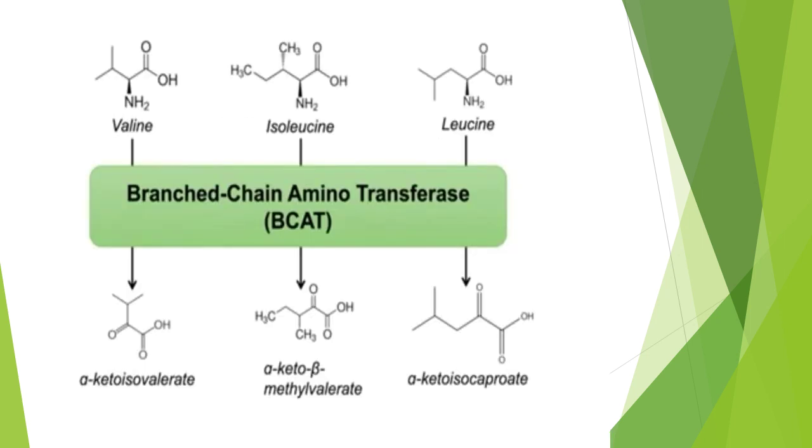This is the diagrammatic representation of metabolism of branched chain amino acids in normal condition. In the first step, valine, isoleucine, and leucine, which are the 3 branched chain amino acids, get converted into alpha ketoisovalerate, alpha keto beta methylvalerate, and alpha ketoisocaproate respectively by the action of the enzyme branched chain aminotransferase, BCAT. It is a reversible process. These 3 are called alpha keto acids.